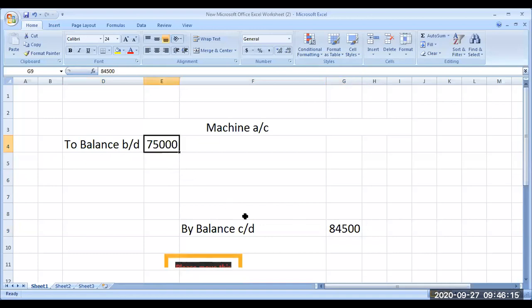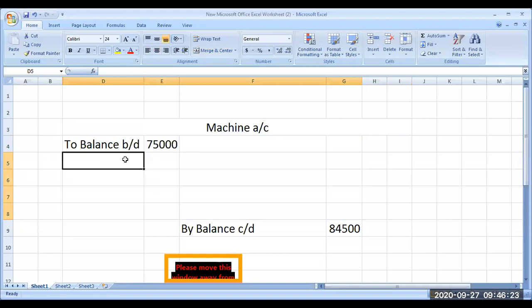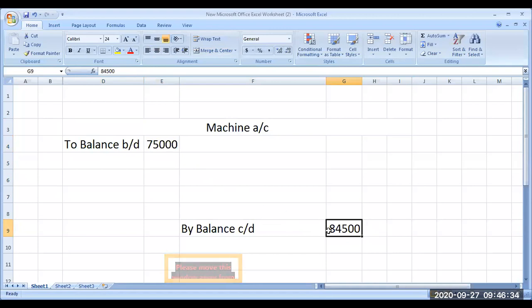Now we have to look into the question. Is there any information about the machine given? If nothing is happening in between, then if the closing is more than the opening, it is called purchase. If the closing is less than the opening, then it is called sales. In this case, if nothing is there, I will write the difference here as to bank account.